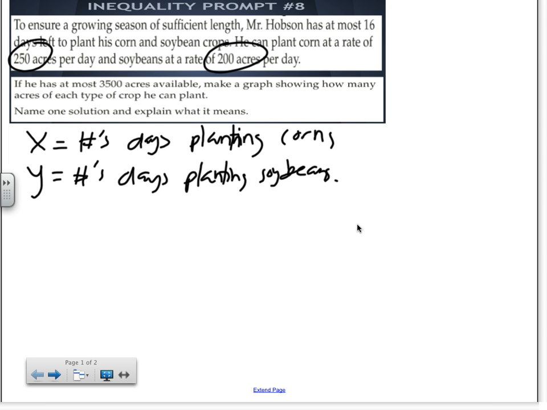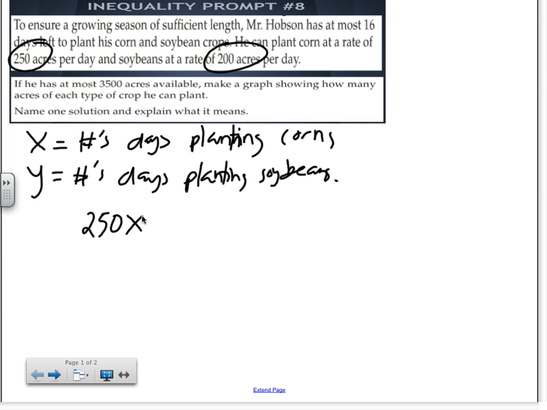What can I use those two variables to write? We talk about the limitations on time, which is days, and the limitation on acres. What can we say? 250 times x.